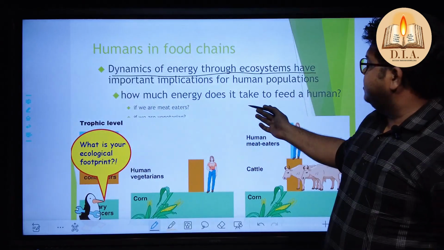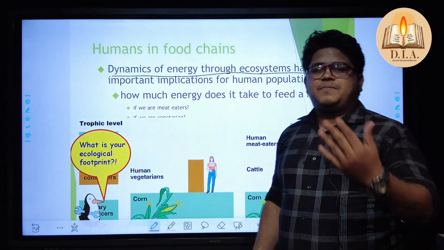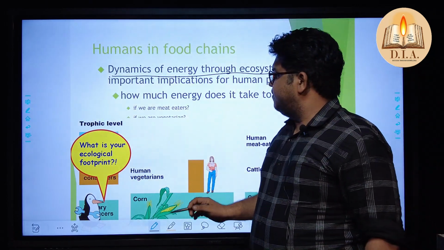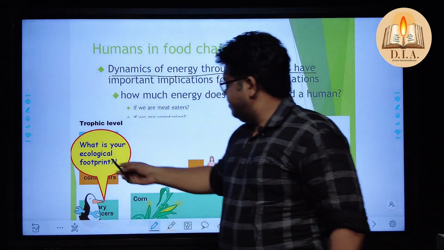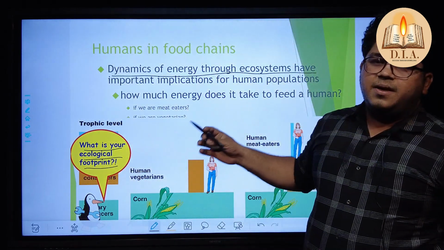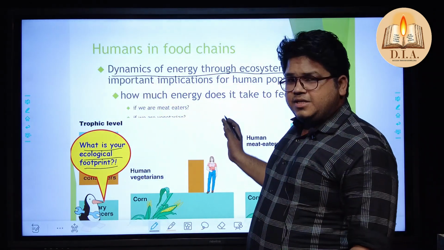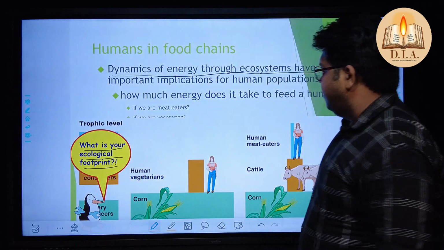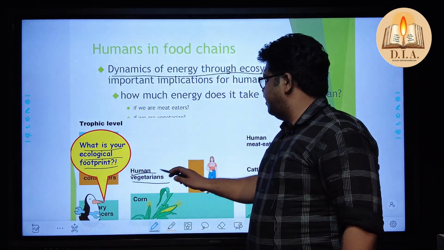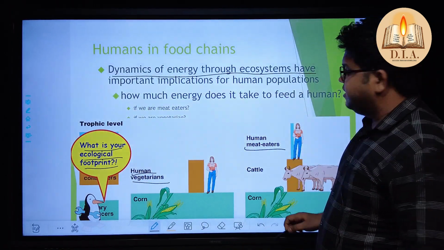And how much energy does it take to feed a human? Then you should understand how many chapati or roti you eat. It's up to you. Okay. So on a trophic level, what is your ecological footprint? These are also big chapters which will be dealt with in the next slides, not in this but in other presentations. Okay, humans are mostly vegetarians, but today many humans are meat eaters.